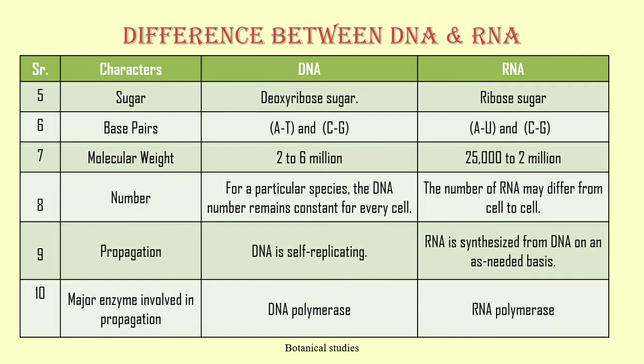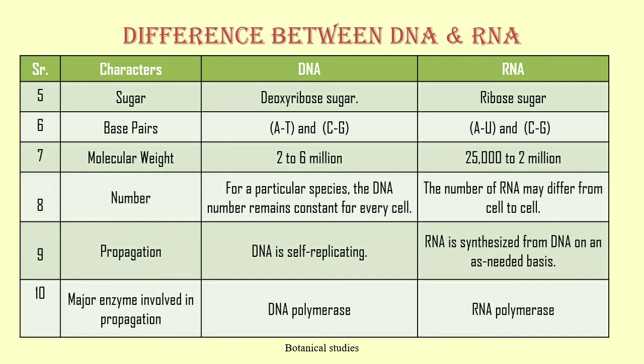Sugar: DNA contains deoxyribose sugar, while RNA contains ribose sugar. Base pairing: in DNA, base pairing is between adenine and thymine and cytosine and guanine, while in RNA, base pairing is between adenine and uracil and cytosine and guanine.